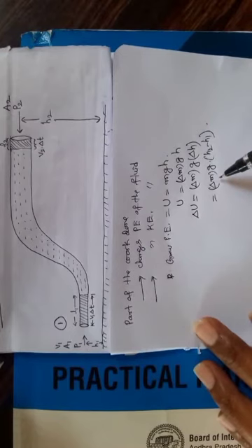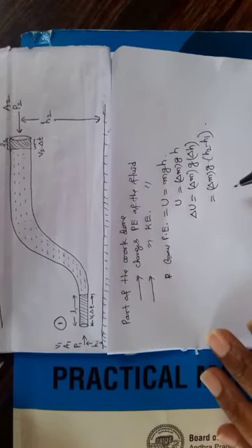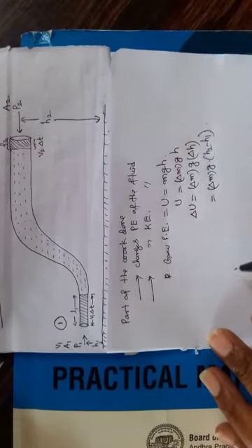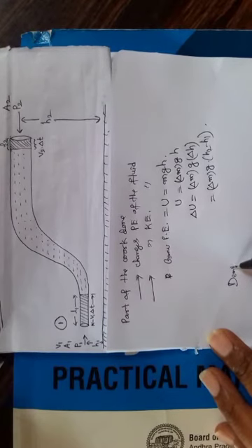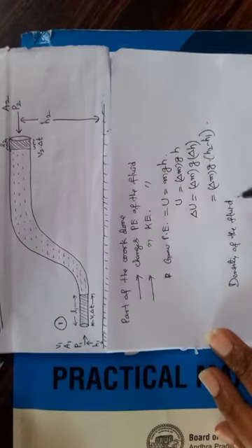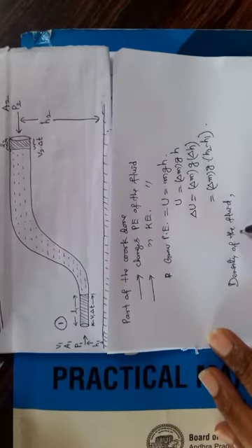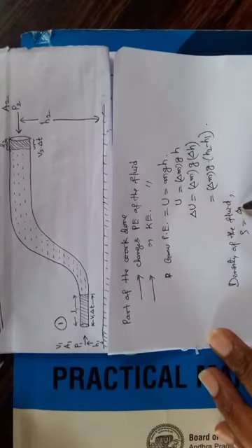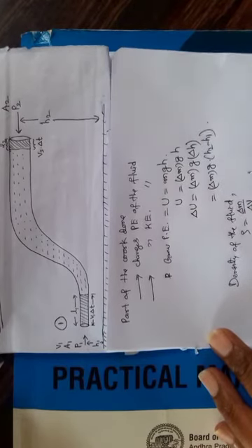Now for delta m, you know the density of the fluid. Density of the fluid, rho, is equal to mass by volume.